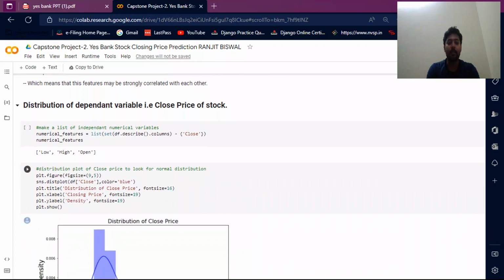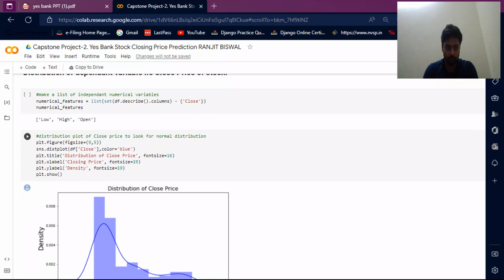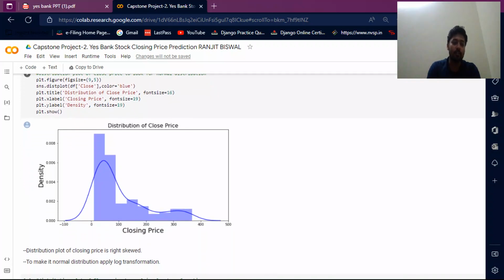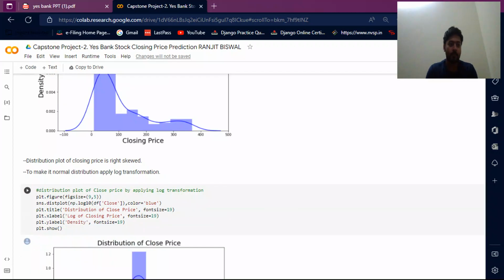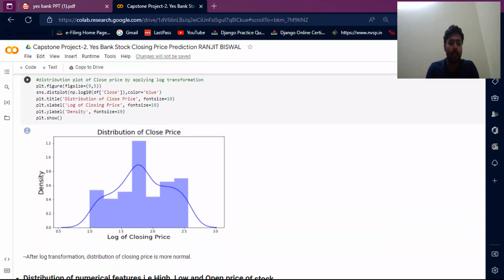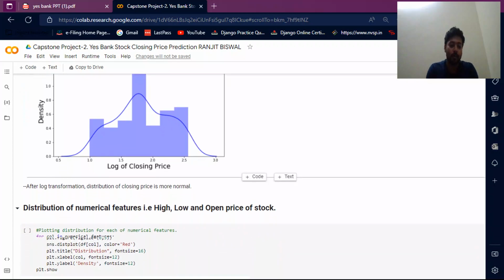Distribution of the dependent variable, the close price of the stock. Then I make a list of independent numerical variables. Here are the low and high price distributions, and this is the closing price density. The distribution plot of closing price is right skewed. To make it a normal distribution, apply log transformation. Then I plot the distribution of closing prices. After log transformation, the distribution of closing price is more normal.